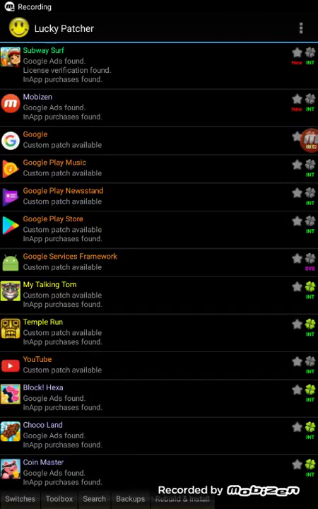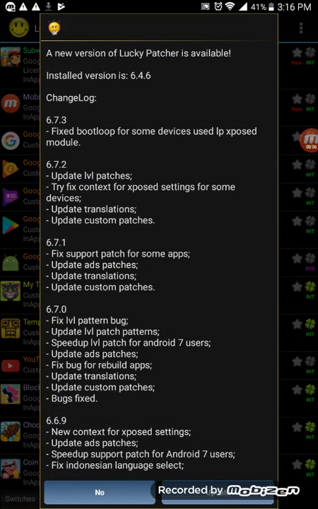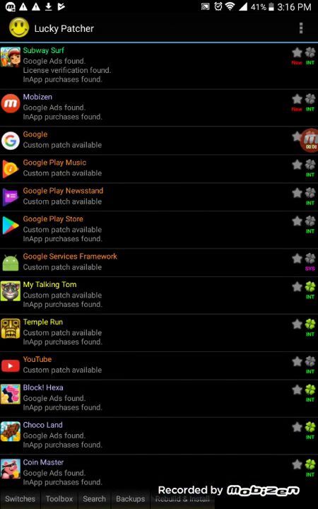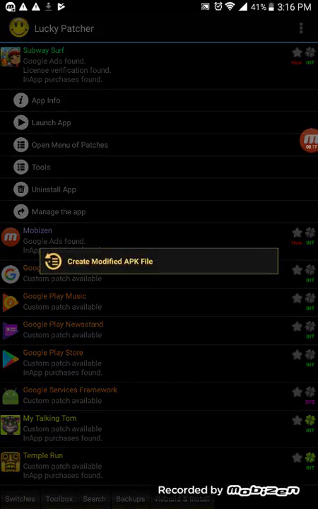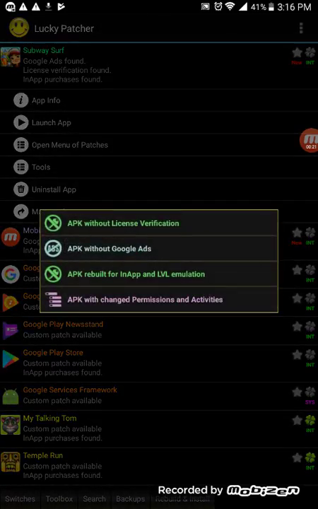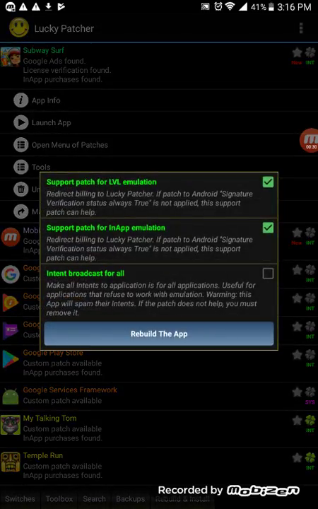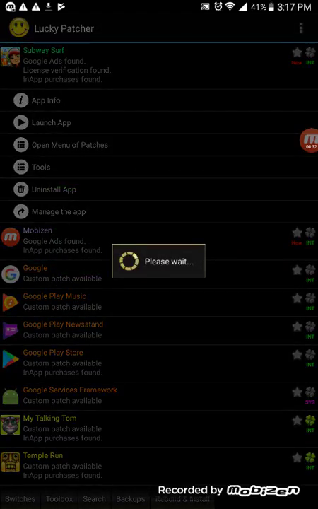Hi guys, today I'm going to show you how to hack Subway Surfers with Lucky Patcher. So yeah, here we go. First you have to, of course, click Subway Surfers, click open menu of patches, click create modified APK file, then click APK rebuild for in-app and level emulation, and then just click rebuild the app.